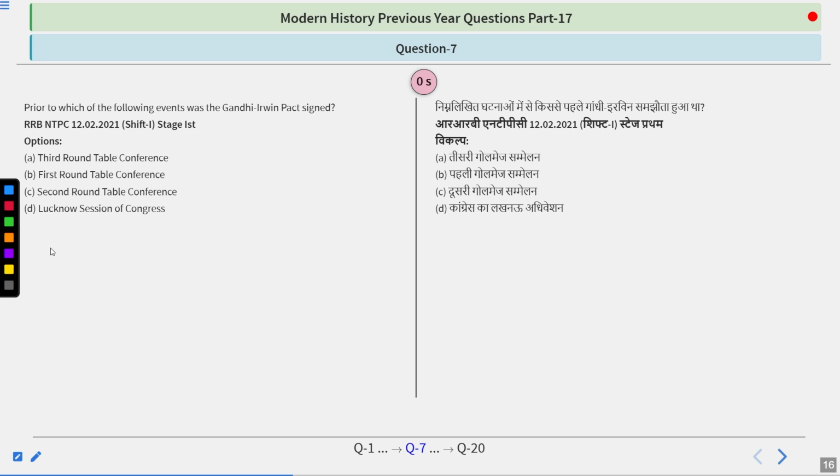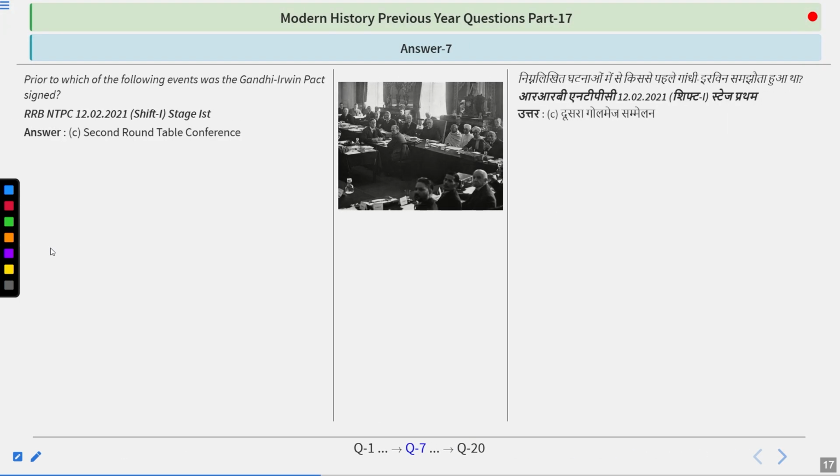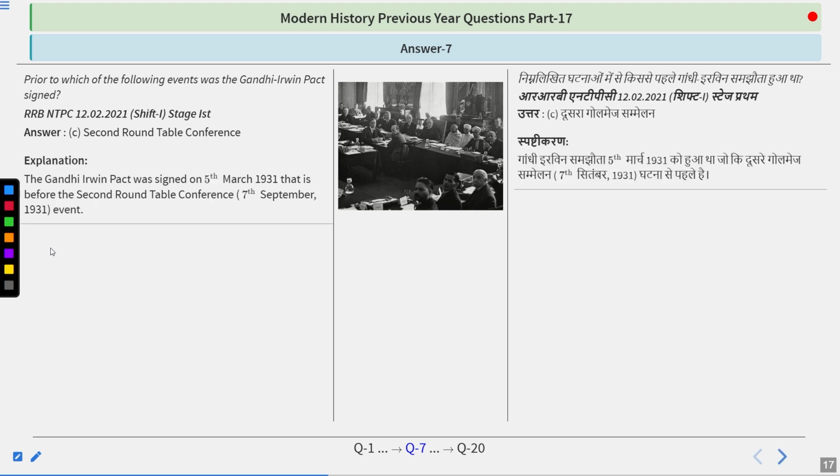And I guess the answer you are giving is right, because the answer to this question is Second Roundtable Conference. The Gandhi-Irwin Pact was signed on 5th March 1931. That is before the Second Roundtable Conference, 7th September 1931, and also before the hanging of Bhagat Singh, Sukhdev and Rajguru.